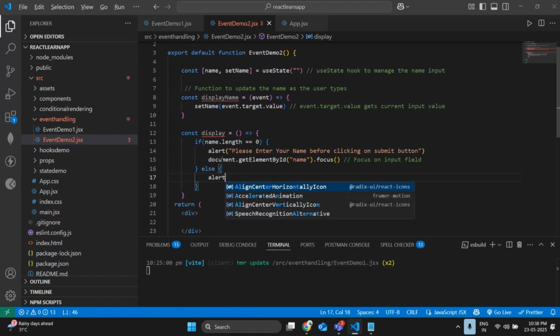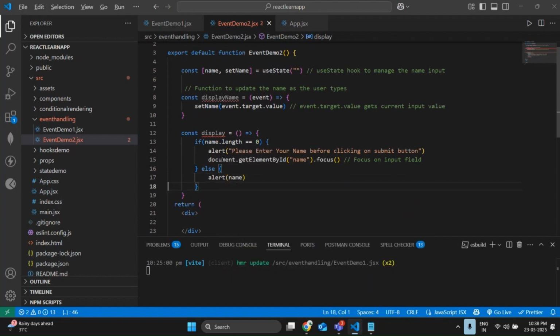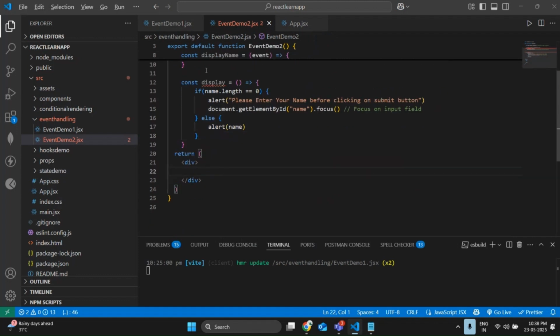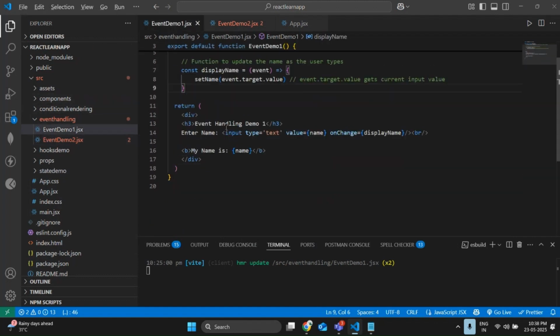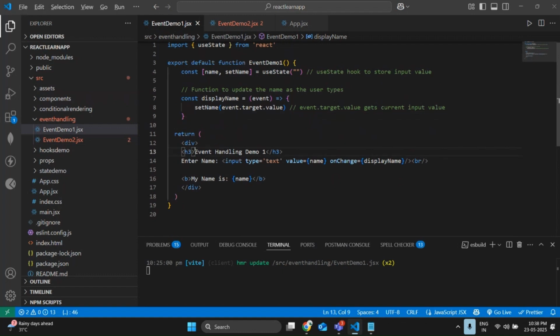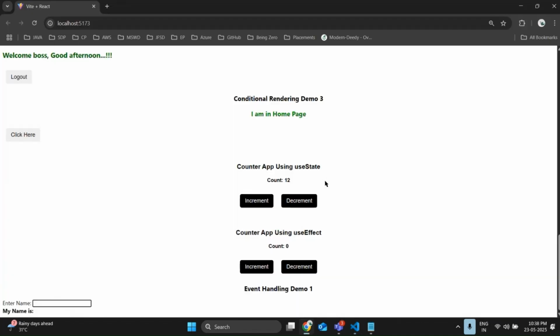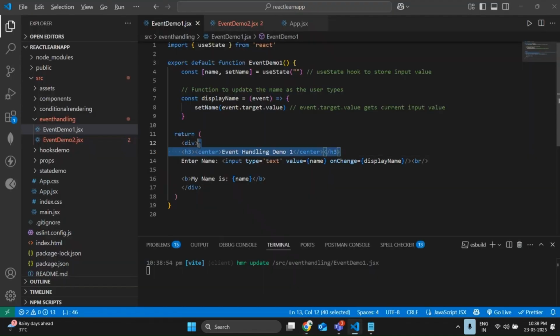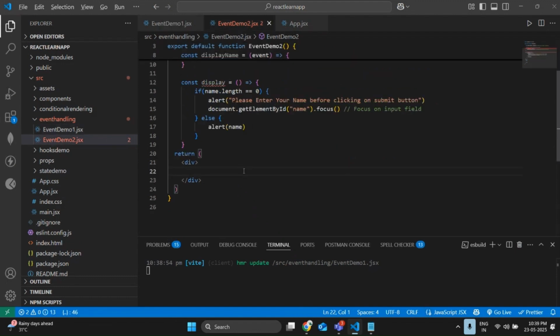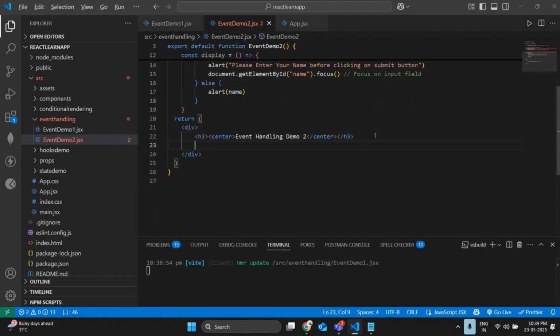Alert of name, done. Okay, so come back here. Please wait a second. Event handling demo 2. Let me copy this line. Event handling demo 2 done.